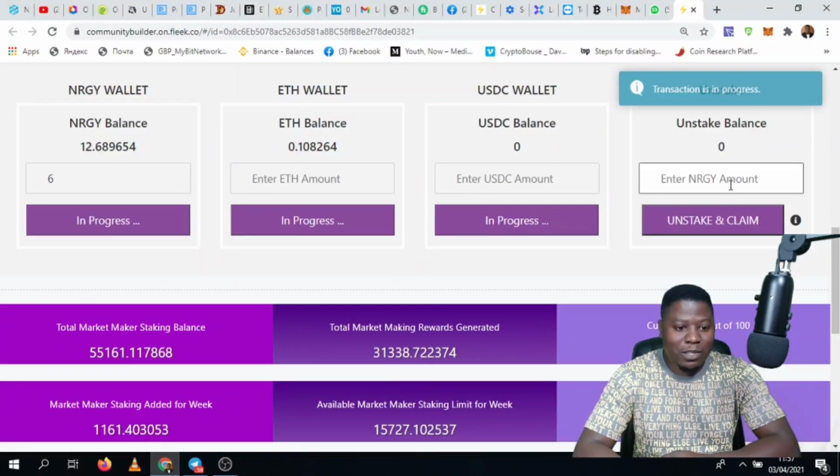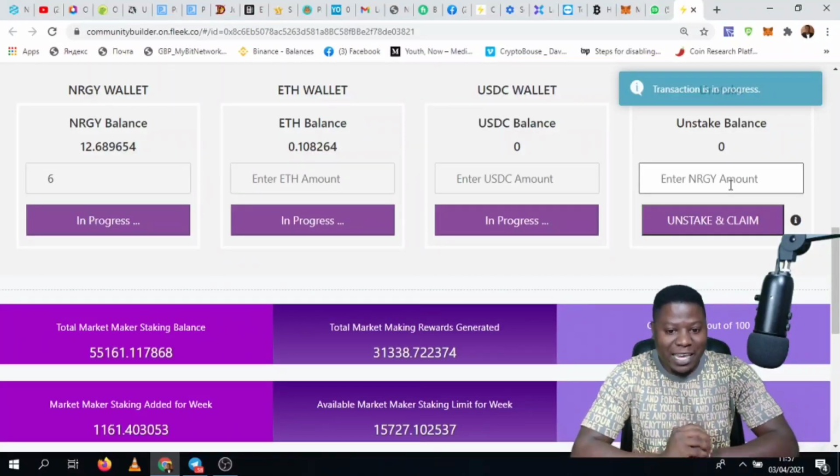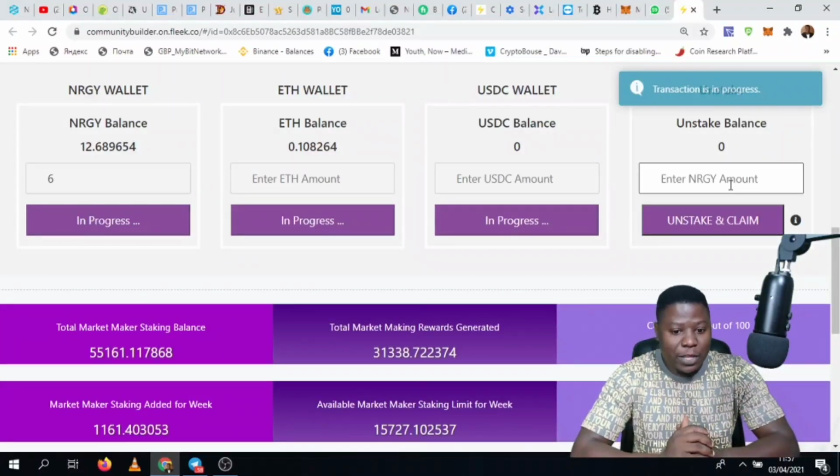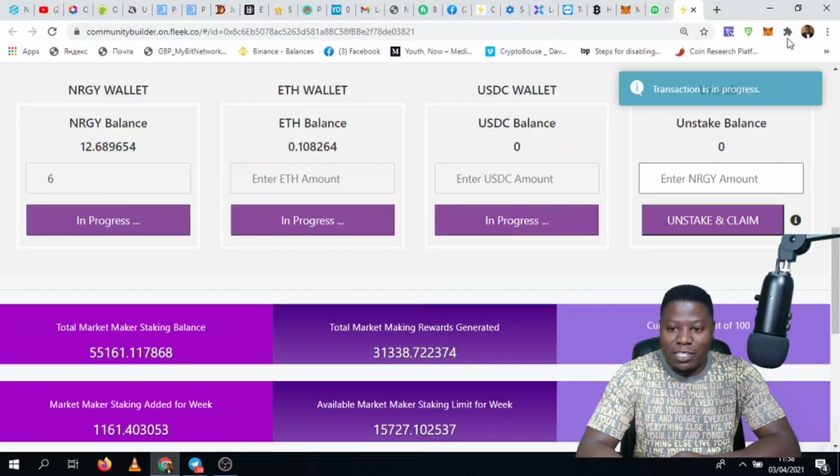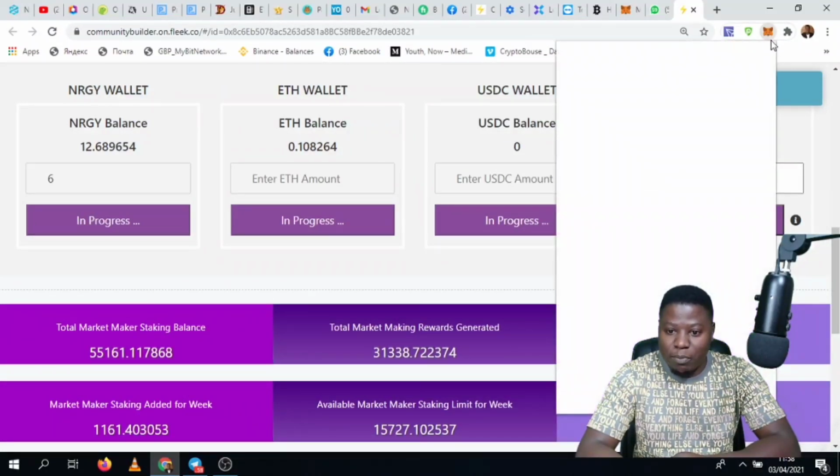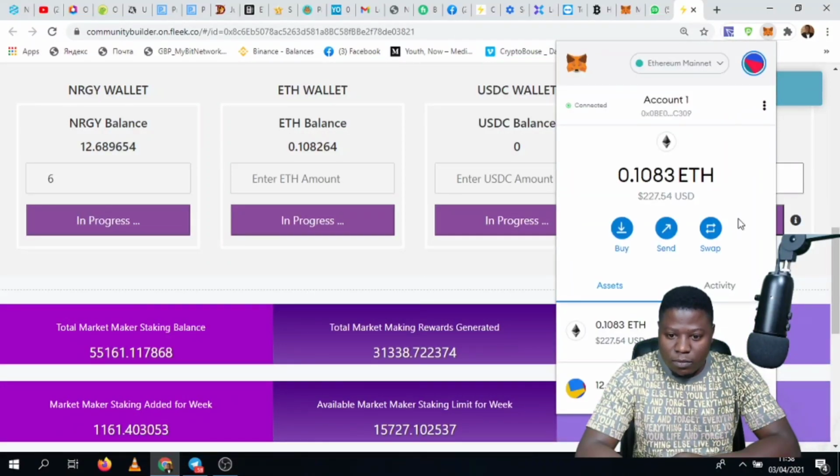So we should wait for the second one, and we should also wait for the third one to complete the staking process. So remember, these tokens are put in staking every Saturday. So that's when the coins are put in staking. So we have a transaction that is already ongoing in the staking process.